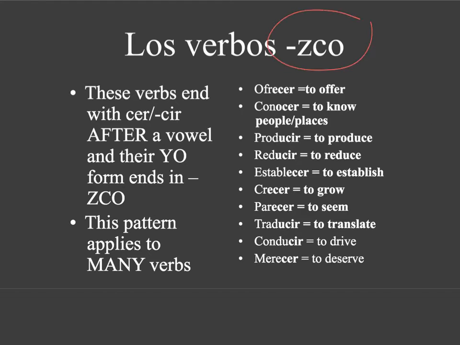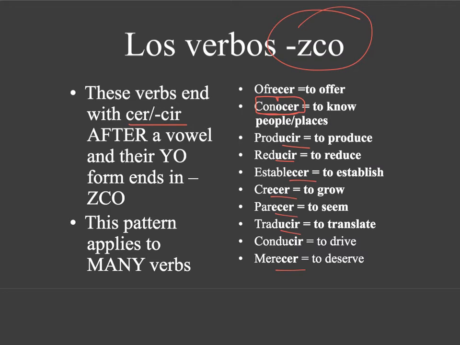Then you've got a whole category of verbs called your ZCO verbs. Okay, very specific pattern. These verbs are going to end in either CER or CIR, and in front of that will be some sort of vowel. Okay, you already know a verb that works like this. You had it in Spanish 1 and Spanish 2, conocer. Vowel, that's an O, and then CER. Okay, all of these verbs follow this pattern, right? UCIR, UCIR, ECER, ECER, ECER, UCIR, ECER, okay?